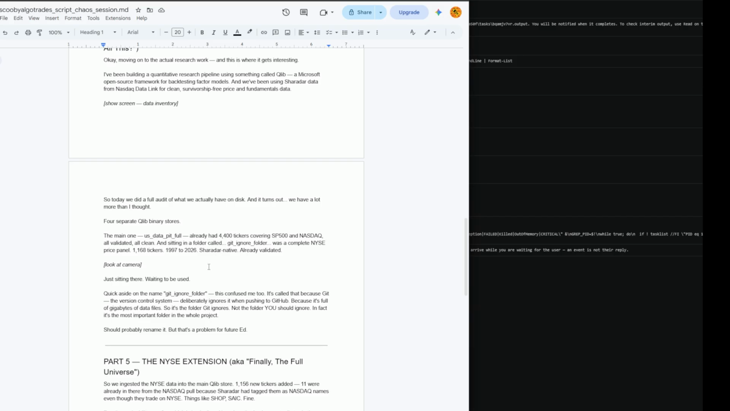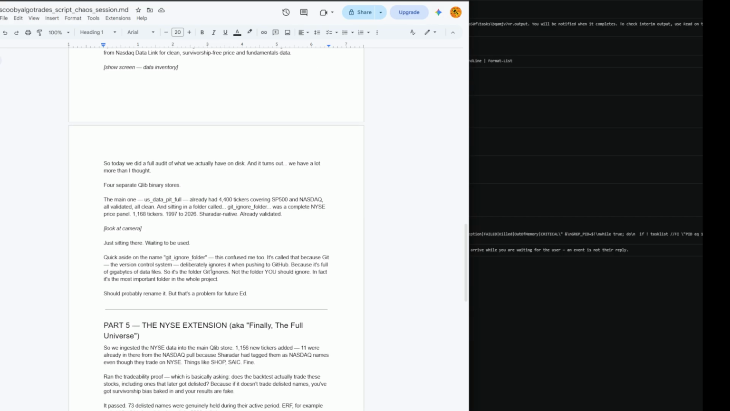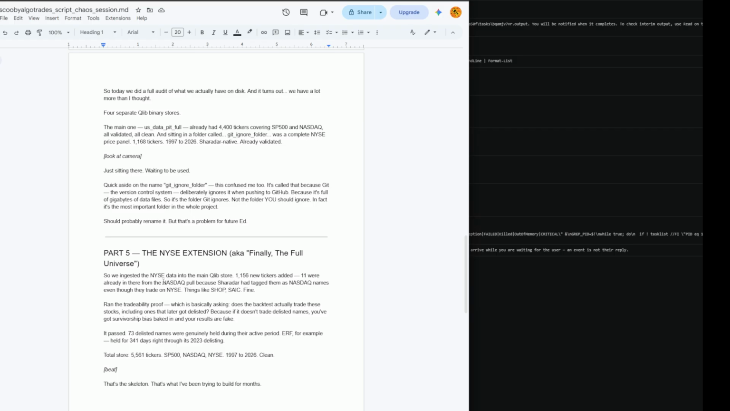Quick aside on the name gitignore folder. That confused me too for a long time, actually. I only bothered to ask it. It's called that because Git, the version control system, deliberately ignores it when pushing to GitHub because it's full of gigabytes of data files. So it's the folder Git ignores, not the folder you should ignore. In fact, it's the most important folder for the whole project. Should probably rename it, but that's a problem for future Ed or for Git maybe, I don't know.